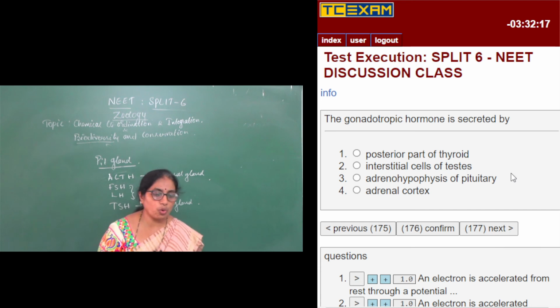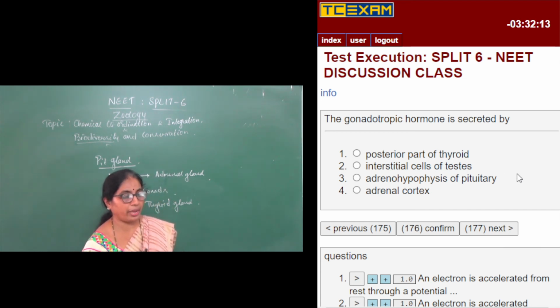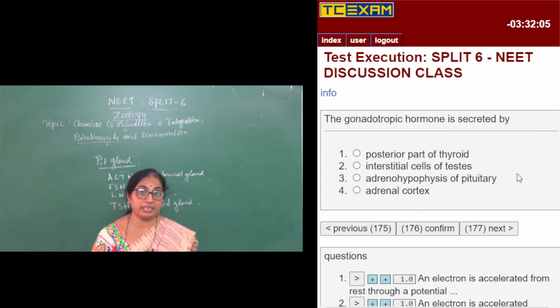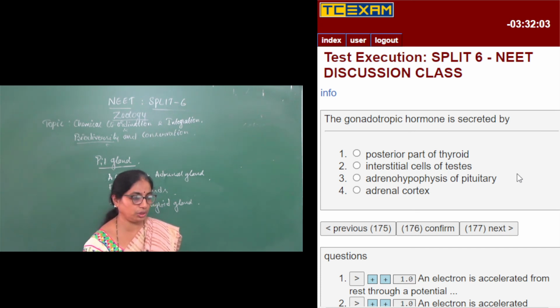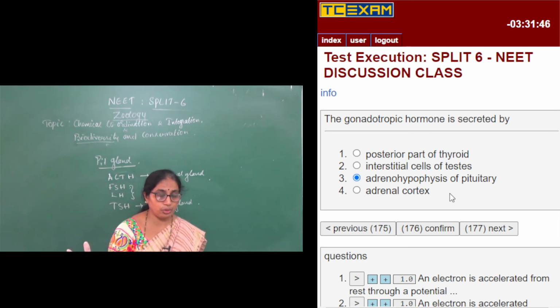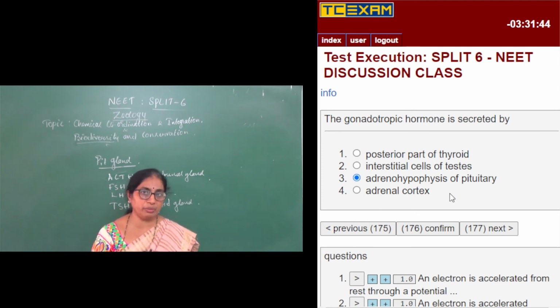Gonadotropic hormone is secreted by the posterior part of thyroid, absolutely wrong. Interstitial cells of testis are going to secrete the male sex hormone, that is androgens. Then adenohypophysis of pituitary: the gonadotropic hormones are FSH and LH, which are secreted from the adenohypophysis of pituitary, is absolutely right. Adrenal cortex will secrete, I told you, glucocorticoids and also mineralocorticoids.